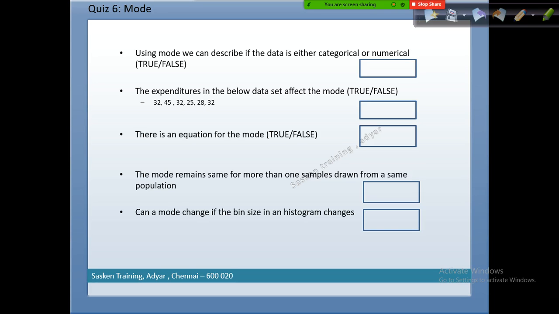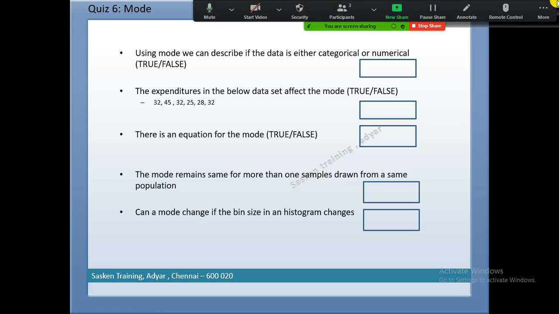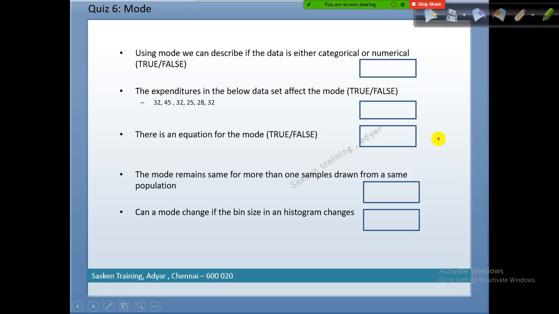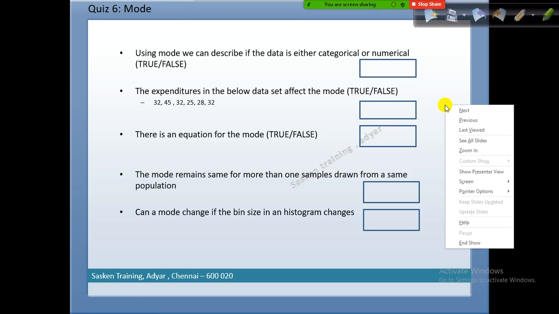Just give me a second. We were discussing the age of the students in that survey, right? The mean will vary from one sample to another. Sorry, here we are talking about mode, not mean.